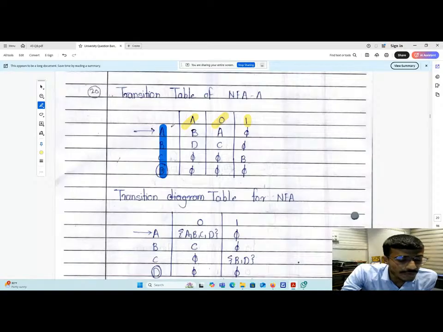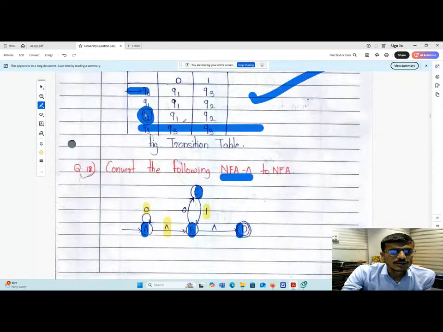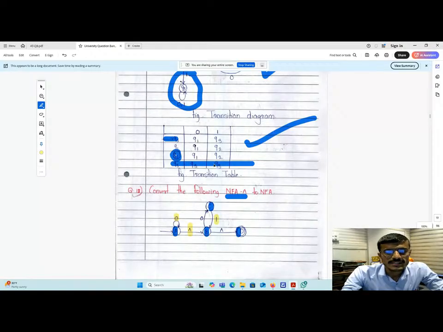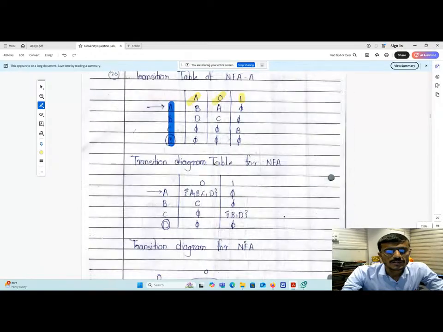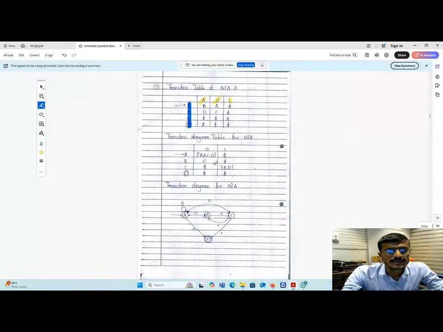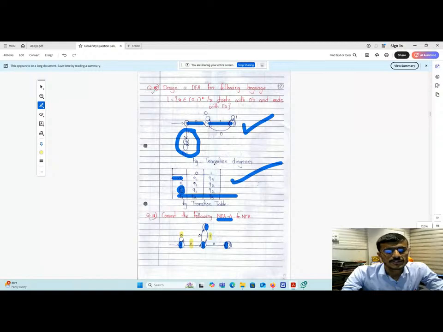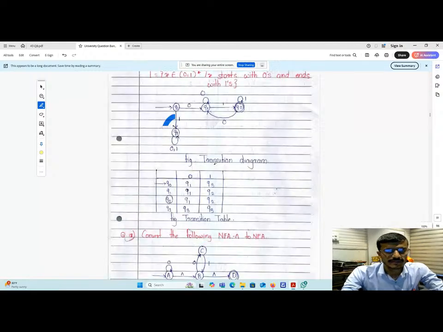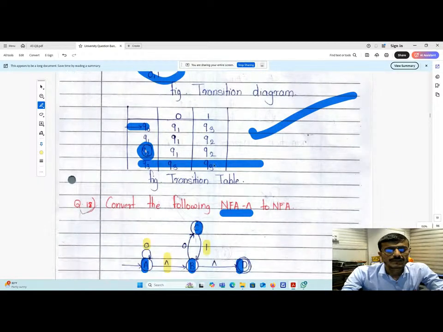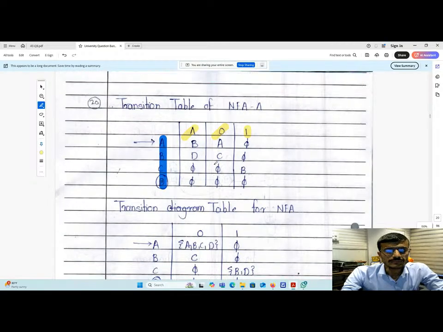So if you take A as a null transition, so what is the A as a null transition? Just I am minimizing this so that it will be on single screen. No, it is not possible because they are from different pages. Okay.